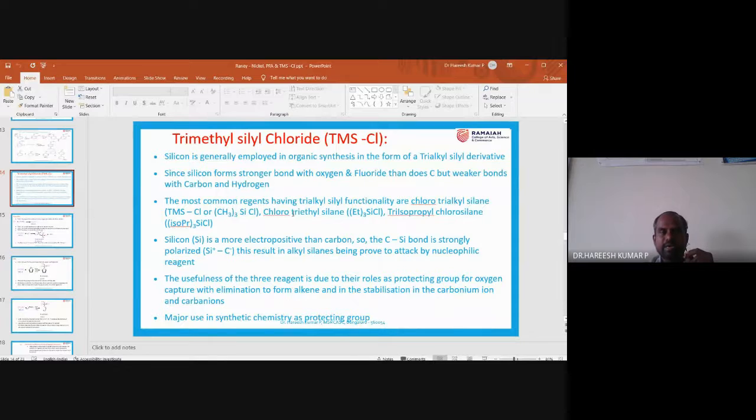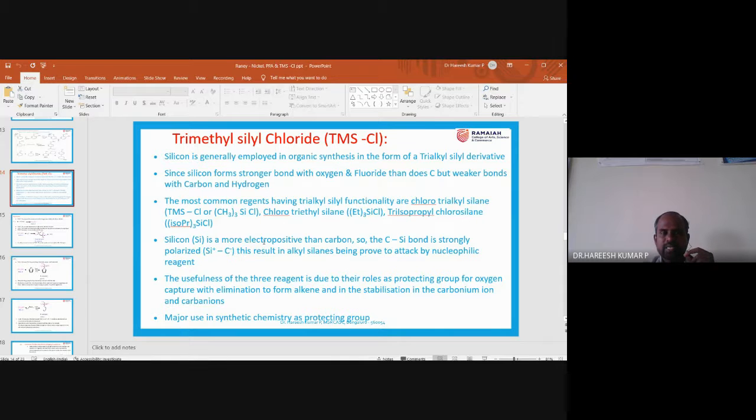So common trialkyl silyl compounds are TMS chloride, meaning trimethyl silyl chloride, and then triethyl silyl chloride, and then triisopropyl silyl chloride. These are a few examples of trialkyl silyl compounds.